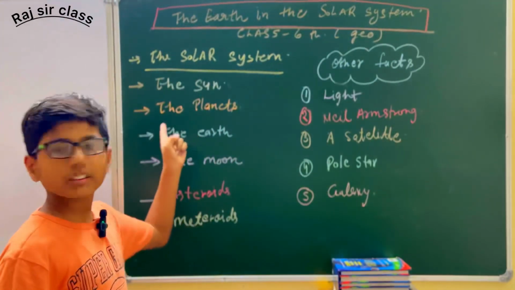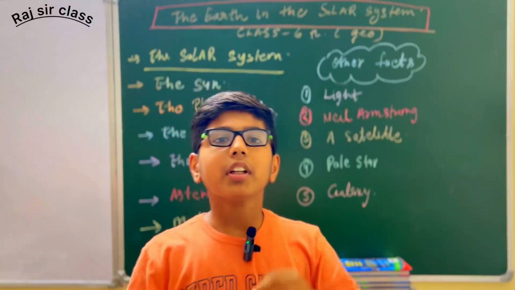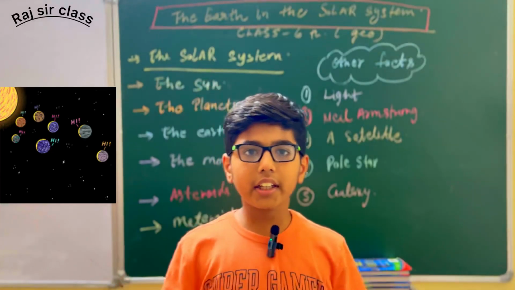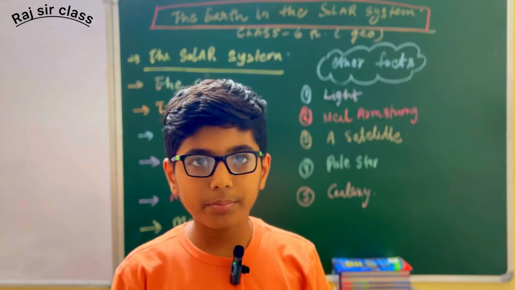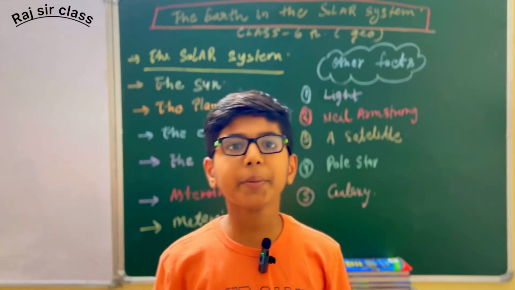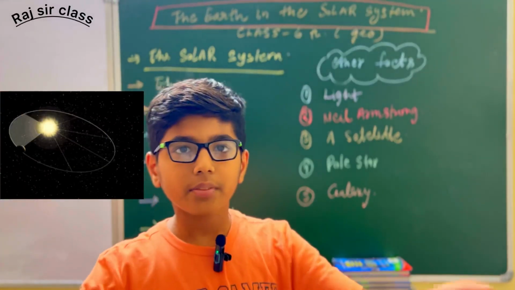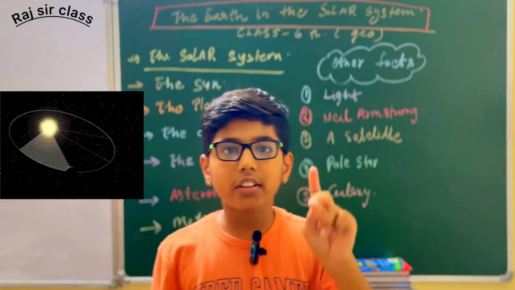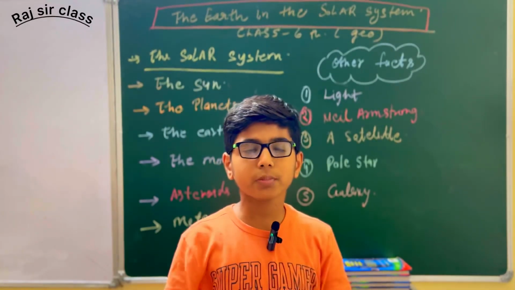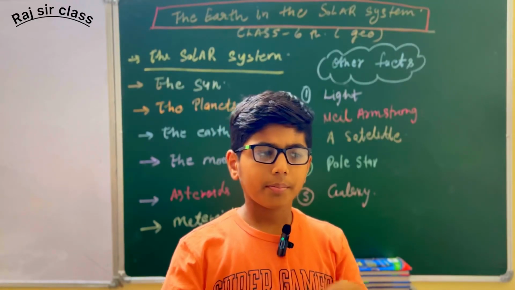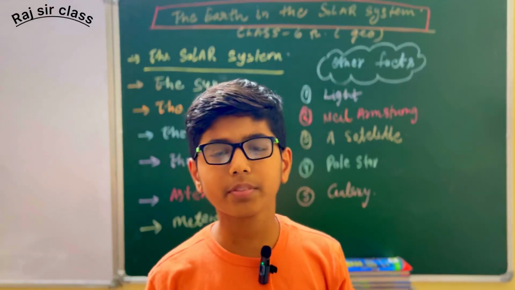The next topic is the planets of the solar system. In our solar system, the planets are eight. I repeat: Mercury, Venus, Earth, Mars, Jupiter, Saturn, Uranus, and Neptune. The planets orbit the Sun. Our unique planet Earth has only one moon, and Jupiter has many, around 73 moons.